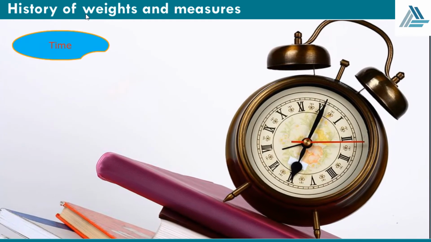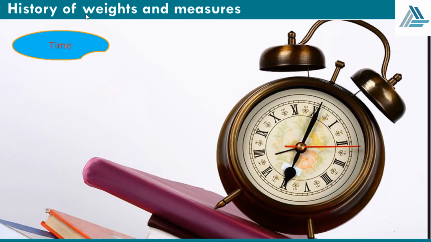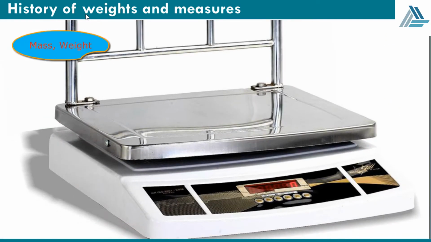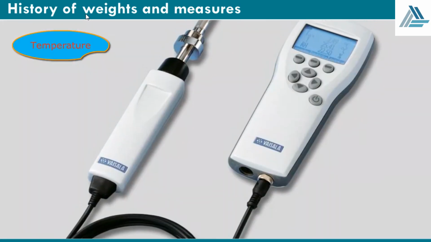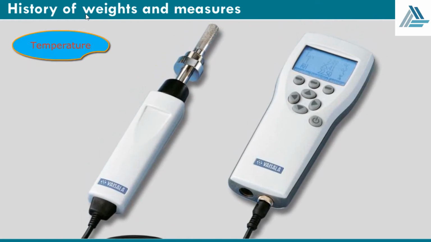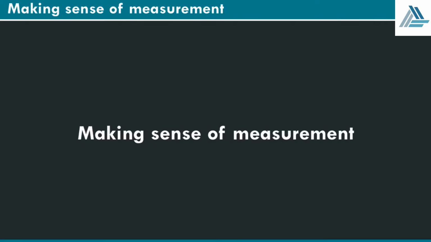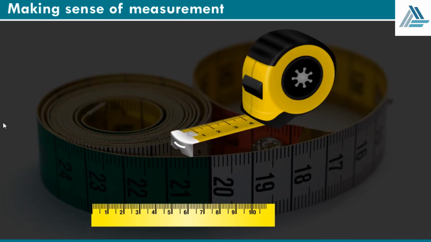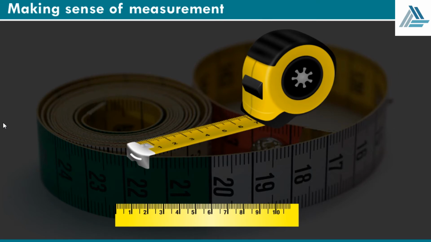As civilizations developed, it became necessary to develop standard weight and measure units to make sure people didn't get cheated. The standard is the one all the others have to match. Making sense of measurement. All measurement is based on a comparison. We measure things against a reference value which is called a unit. To make measuring more accurate, we need some standard units of measurement.